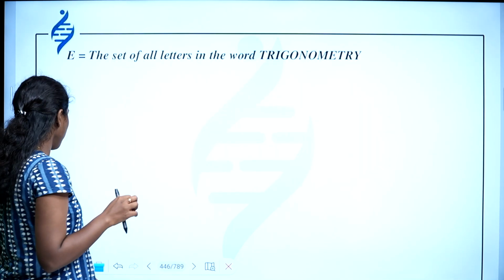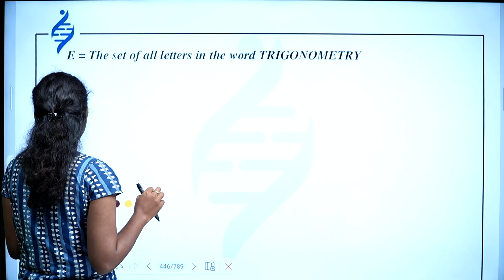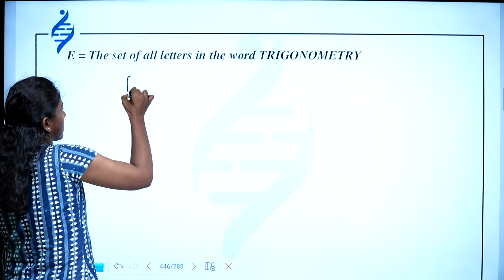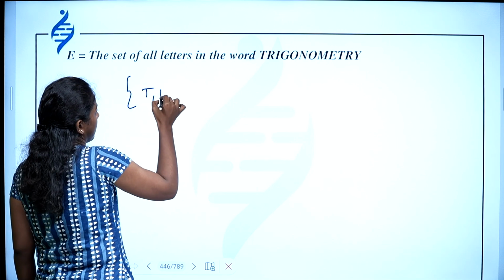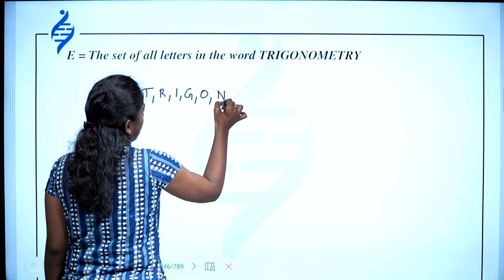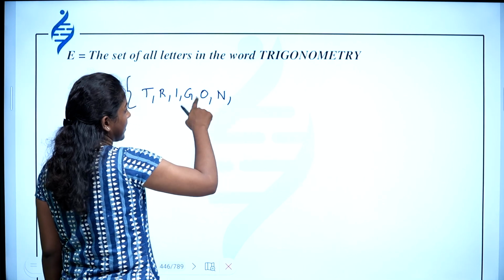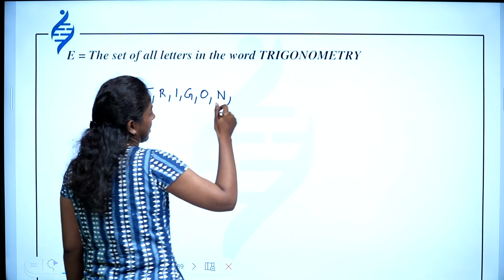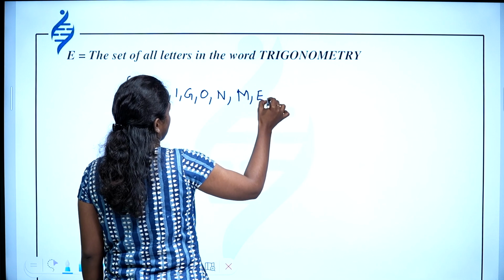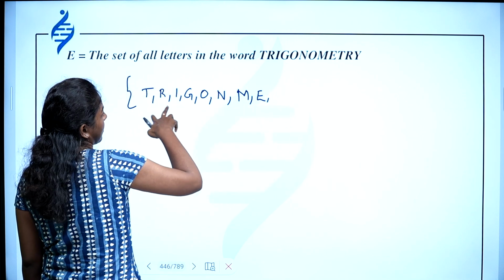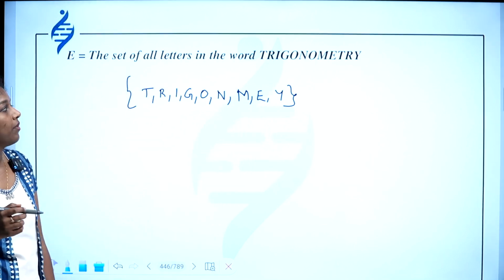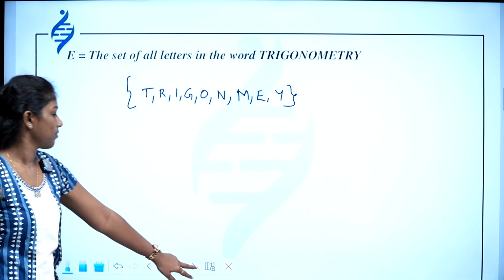Now, the set of all letters of the word trigonometry. So how do you find this one? You have to write down those alphabets. T, R, I, G, O, N, then O. O is written once, so you don't have to write it again. Then M, E, T is also written once, R is written, then Y. Okay, so this is the roster form of this question.